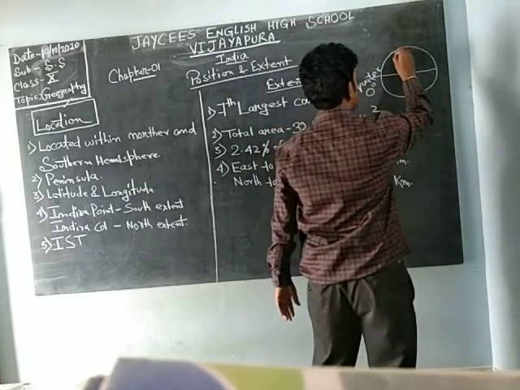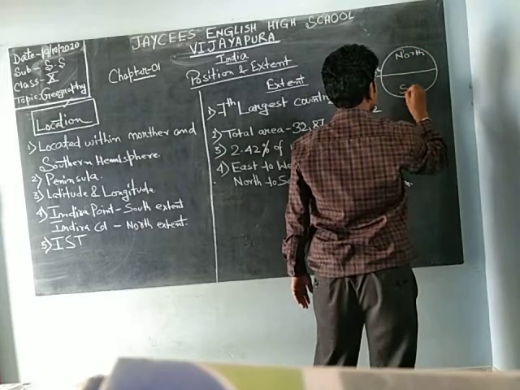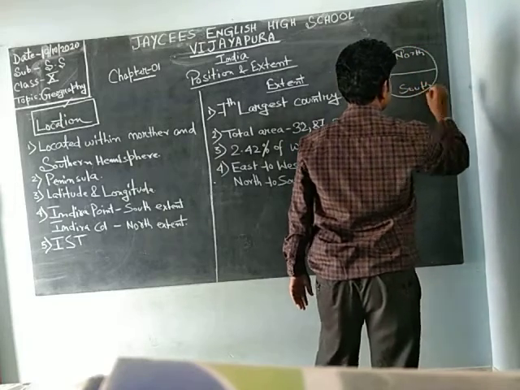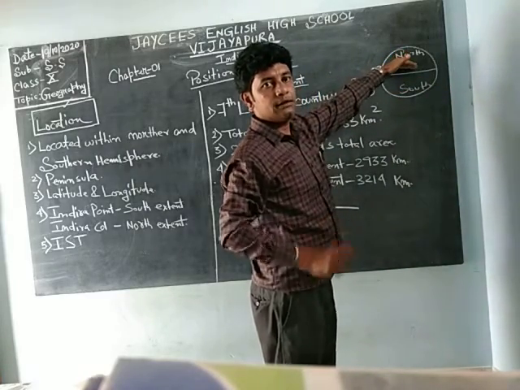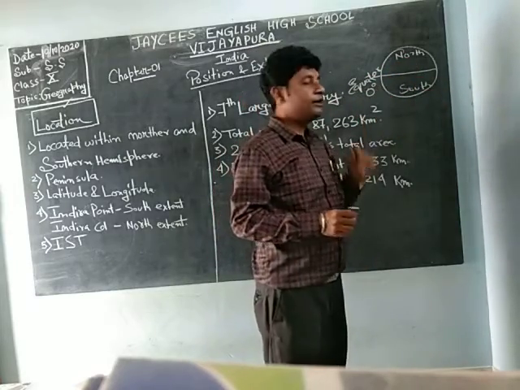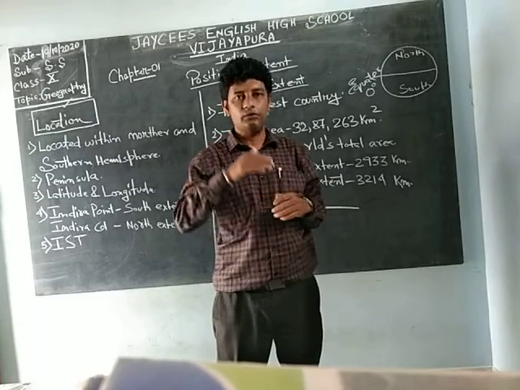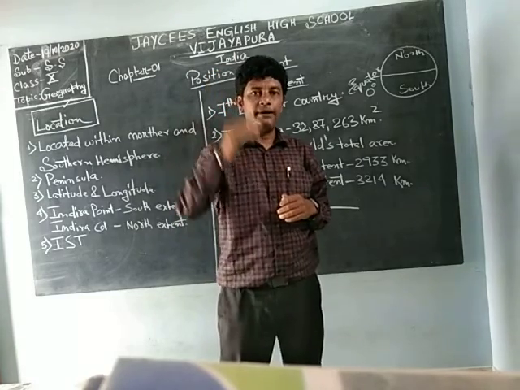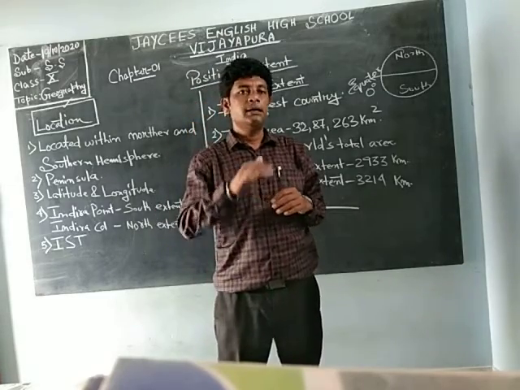The upper part is north, and the down part is always south. So the upper part is the northern hemisphere, while the down part is the southern hemisphere.